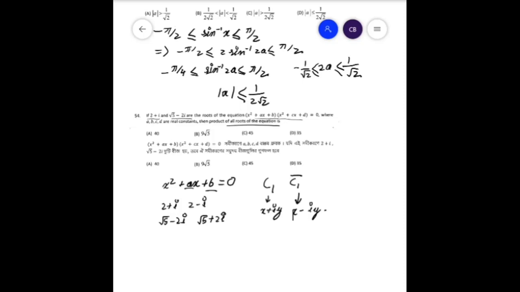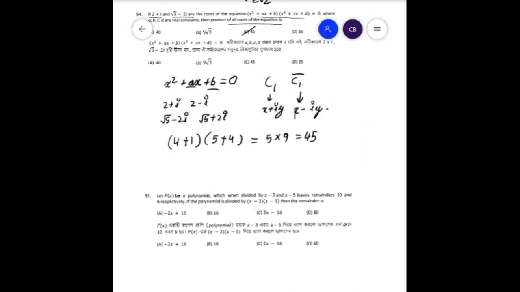The product of the first two roots would be 4 minus 1 and the product of second two roots would be 5 minus 4. Now that just, yep, I messed up. So that will be 4 plus 1 and 5 plus 4, which gives us 5 times 9, which is 45. That is C.